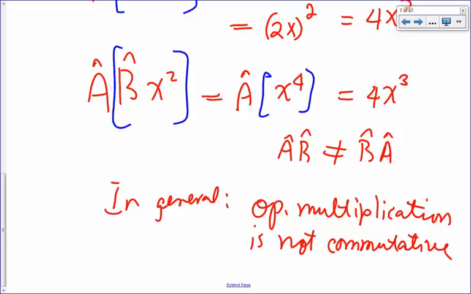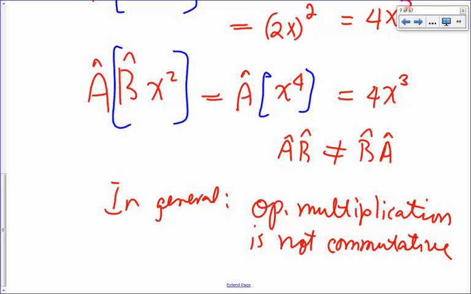But there are some cases where the operators do commute. In that case, it must be for any function. It doesn't mean that if they commute for one particular function, they will commute for every other function. If you apply them to any function and they always give you the same result, then we say that the operators commute.